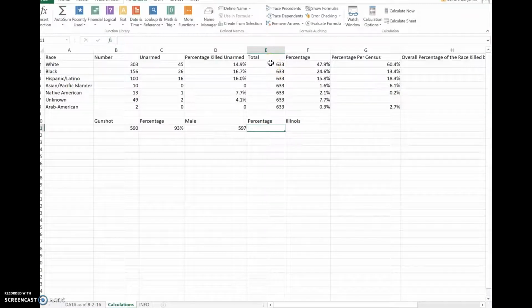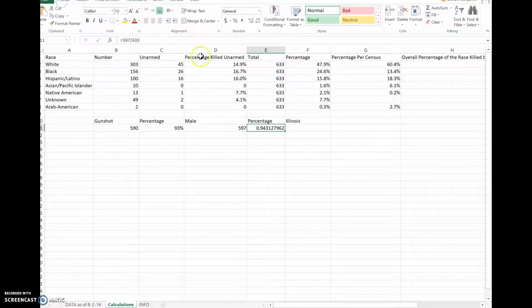That's a high percentage. That's interesting, right? So that's an interesting talking point. Of those shot by police, 597 were male of the 633. So if we look at this percentage, let's do this, equals 597 divided by 633. You have 94% of individuals that were killed by police in police shootings were male.